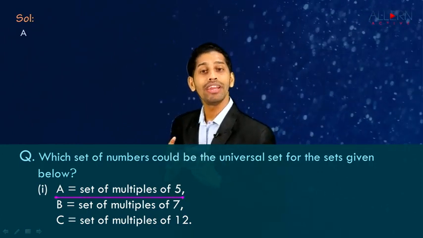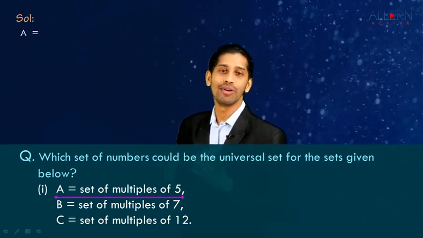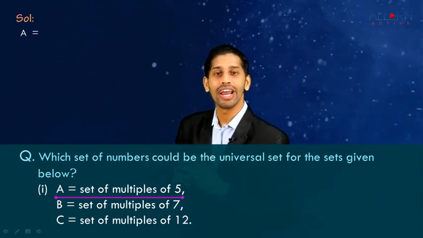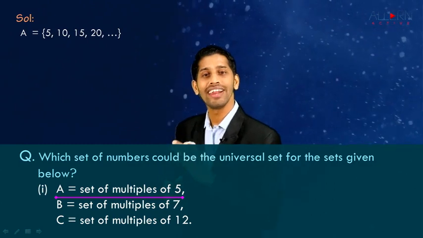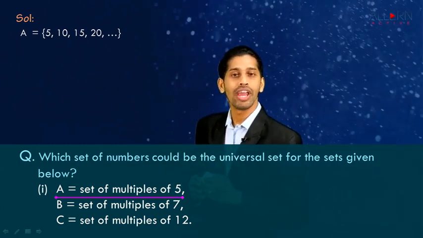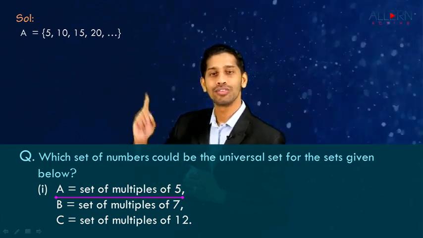Now what do we mean by multiple of 5? Table of 5. So we write all the numbers which are present in table of 5, that is 5, 10, 15, 20, 25, 30, 35 and so on. So we have converted set A in roster form.